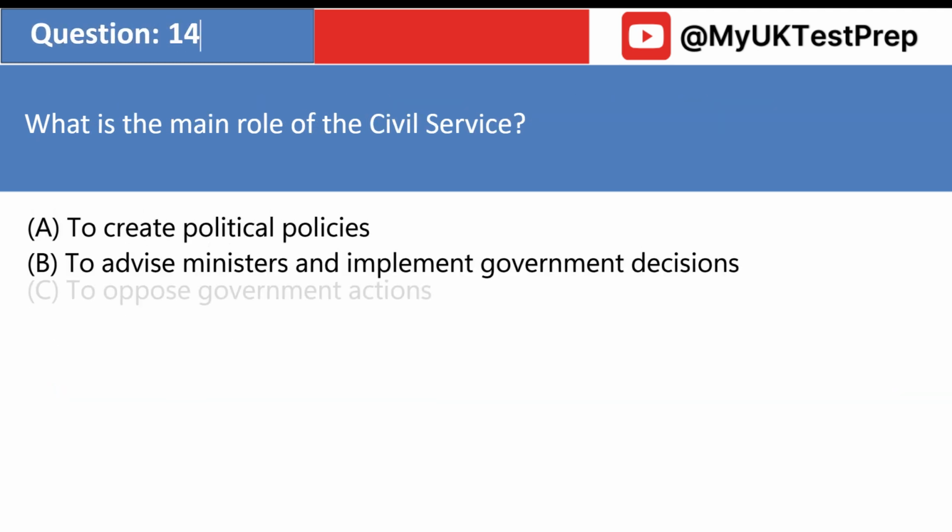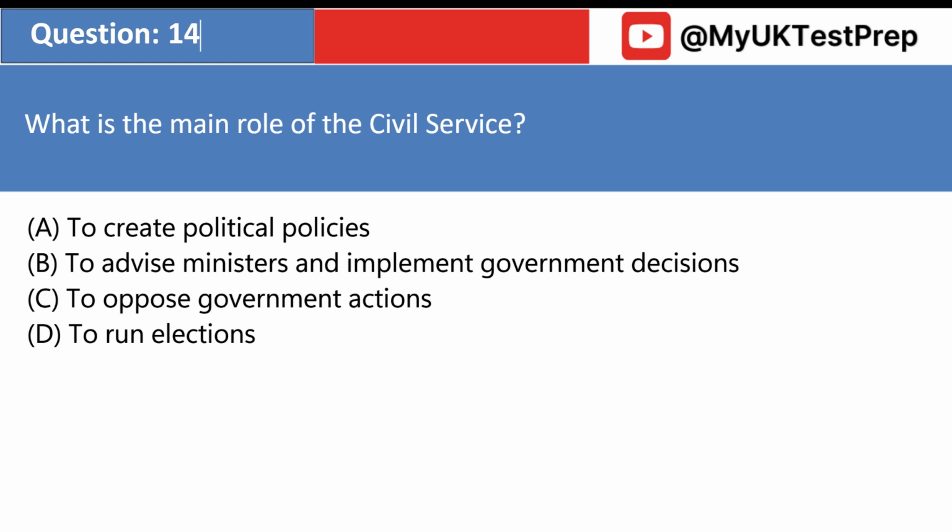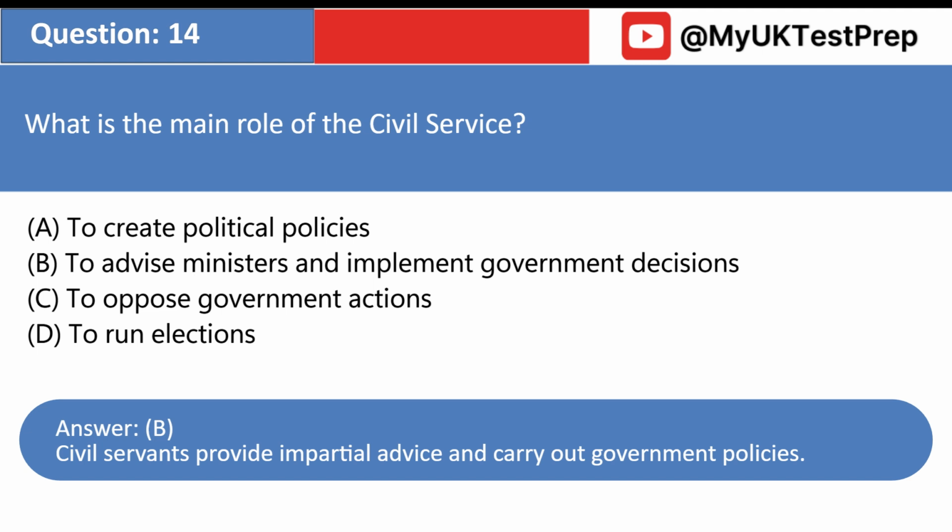What is the main role of the civil service? A. To create political policies. B. To advise ministers and implement government decisions. C. To oppose government actions. D. To run elections. Answer: B. Civil servants provide impartial advice and carry out government policies.